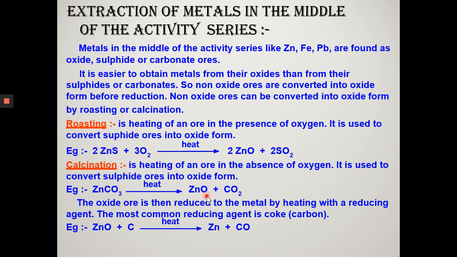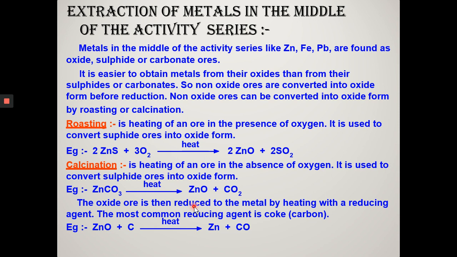Now students, reduction of the metal oxide to metal. Heating alone is not sufficient to reduce moderately reactive metal oxide to metal. Therefore, such oxides are reduced by using suitable reducing agents like carbon, that is in the form of coke, or through displacement reaction done by using highly reactive metal.